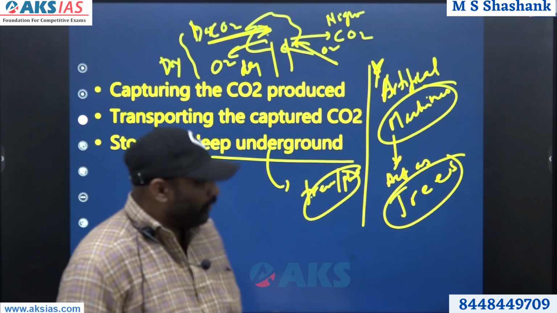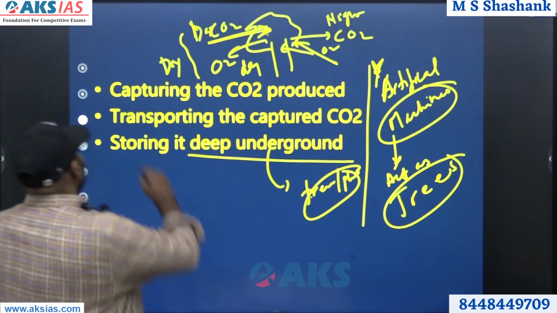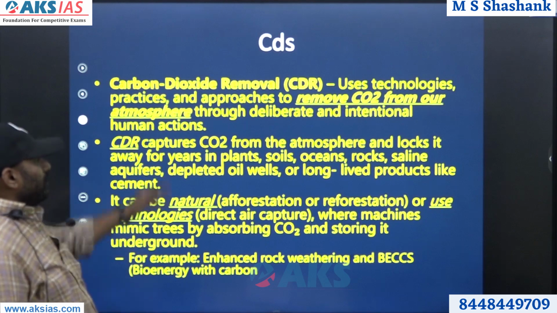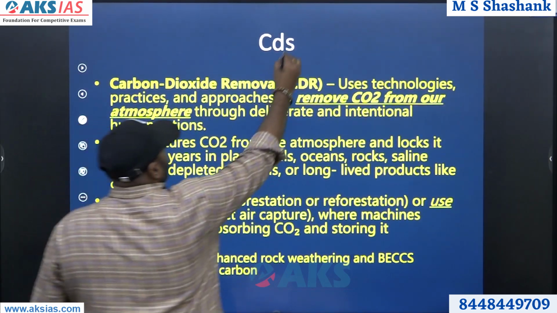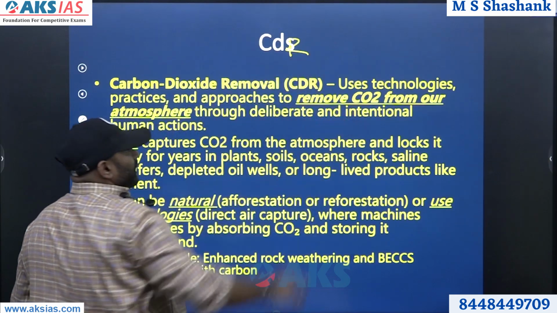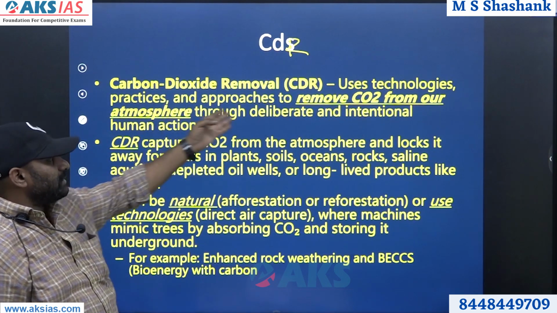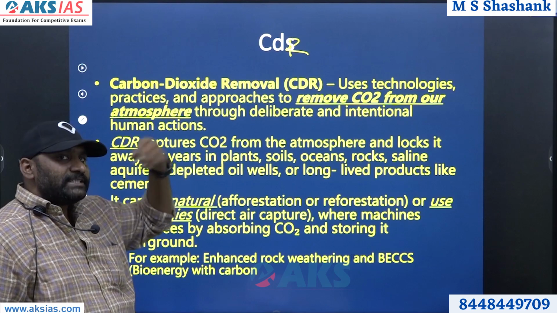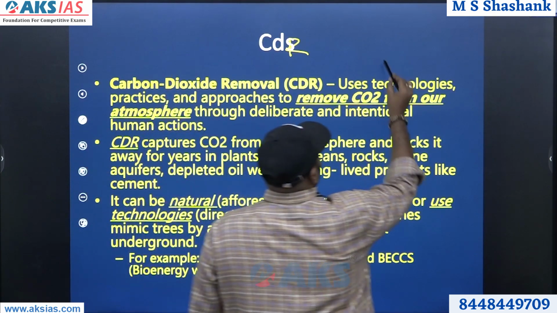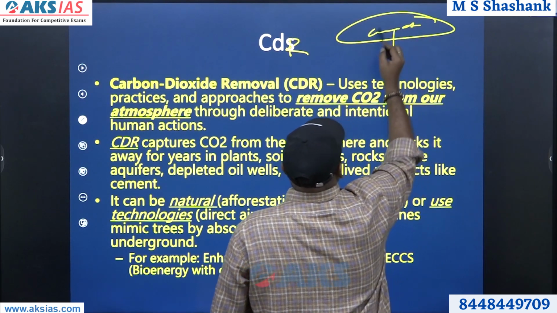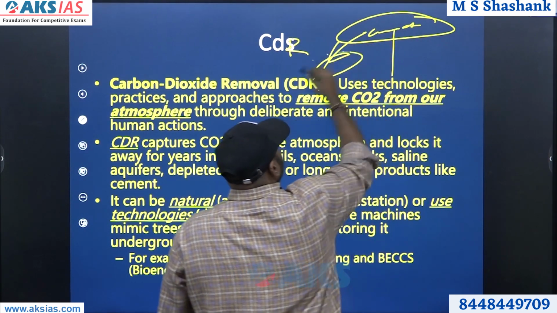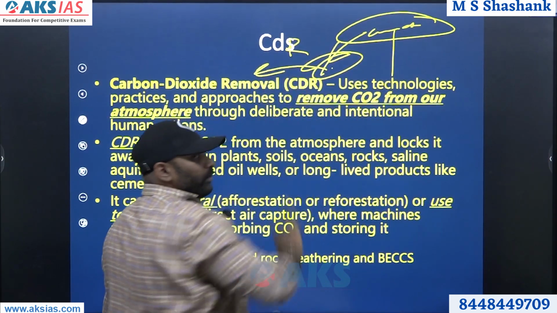Right. Moving on. The next part, CDR, carbon dioxide removal, uses technologies, practices and approaches to remove carbon dioxide from the air. So here the carbon dioxide has already reached the air or atmosphere. From there you pull it down, capture it and then remove it.